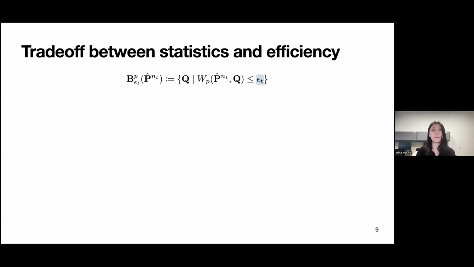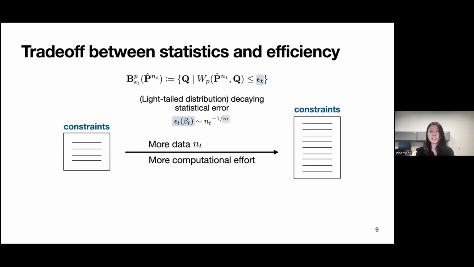And herein lies this trade-off between statistics and efficiency, because when we choose the radius of this Wasserstein ball, we have to choose it in order to guarantee the finite-sample guarantees we had before. It would scale with the number of data points we have, and m here is the dimension of the uncertain parameter u. So if the dimension of u is really large, then this decay of the radius when we have more data is very, very slow. So the trade-off lies in here.